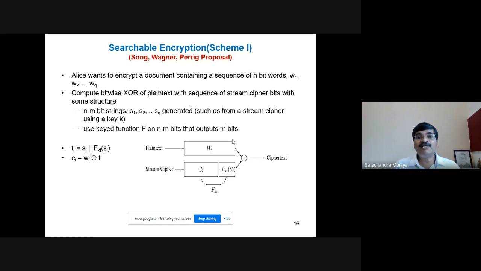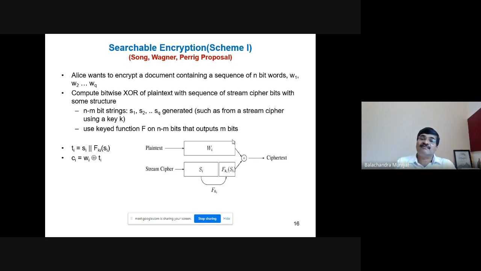Okay, now what we will do is, we will see some of the actual searchable encryption schemes proposed by various researchers. We will start with simple schemes or simple techniques. We will understand the problems associated with these schemes and slowly discuss the complex schemes which address the problems associated with the simple schemes.